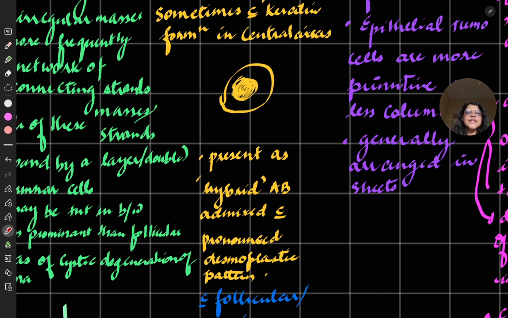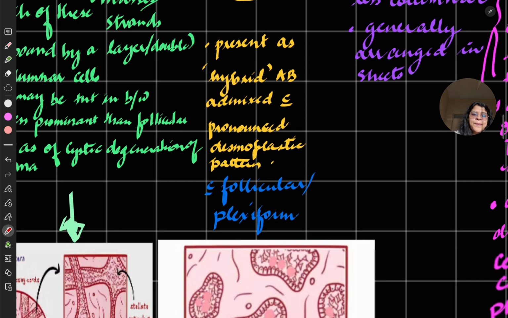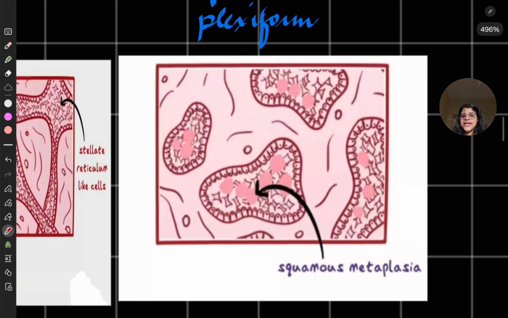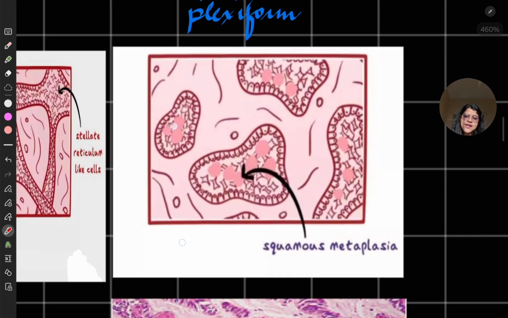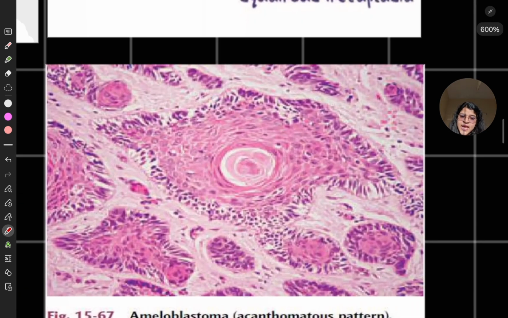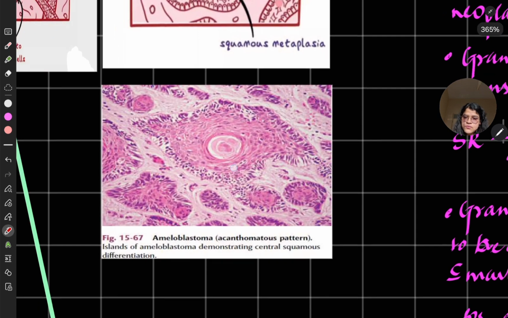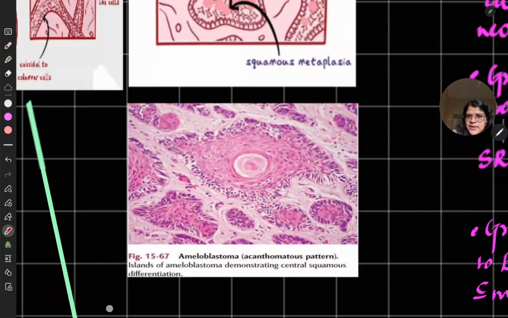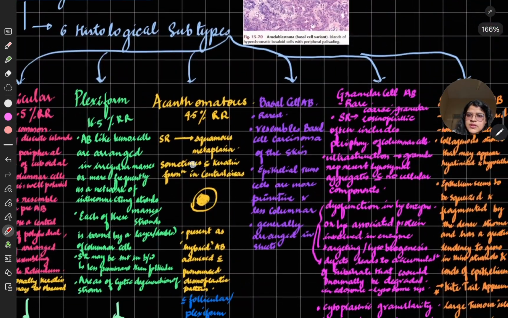Sometimes it is present as a hybrid, that it can have other features like follicular or plexiform plus desmoplastic pattern. It will be a hybrid ameloblastoma. So here you will have squamous metaplasia of the cells, of which cells, stellate reticulum cells, and you will have keratin formation. Can you appreciate this keratin? Acanthomatous pattern. Here also. Here also. I will show you. So the two pictures I had about.